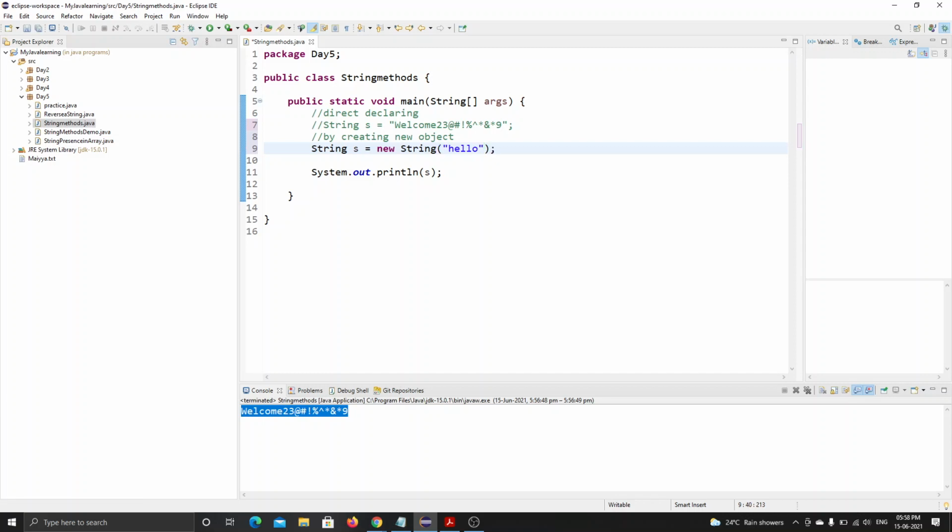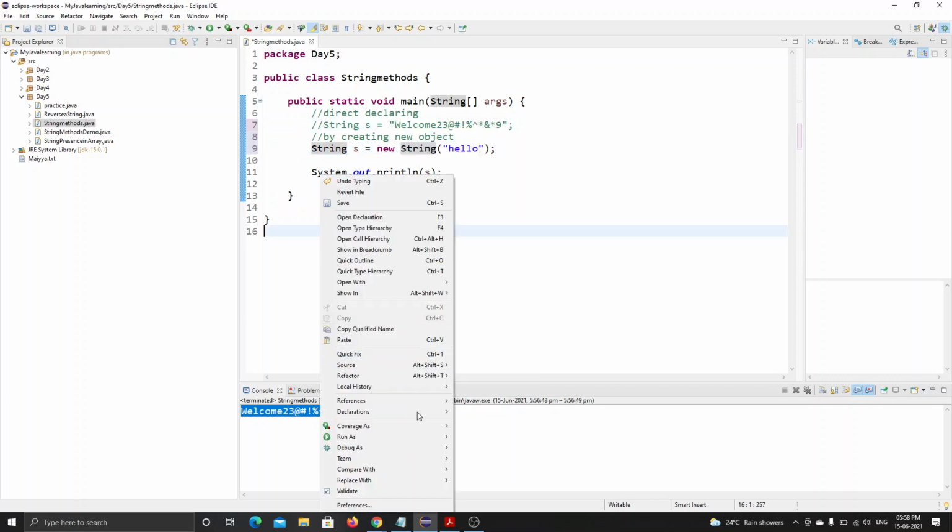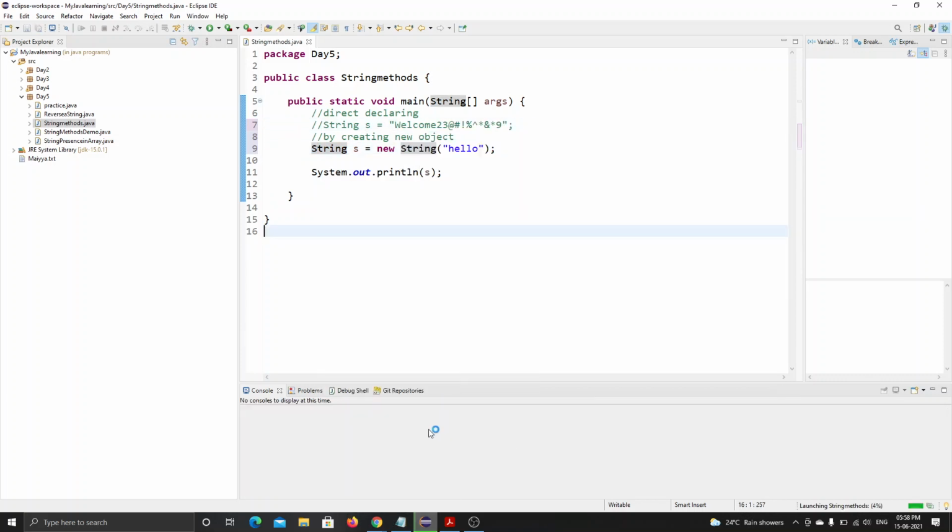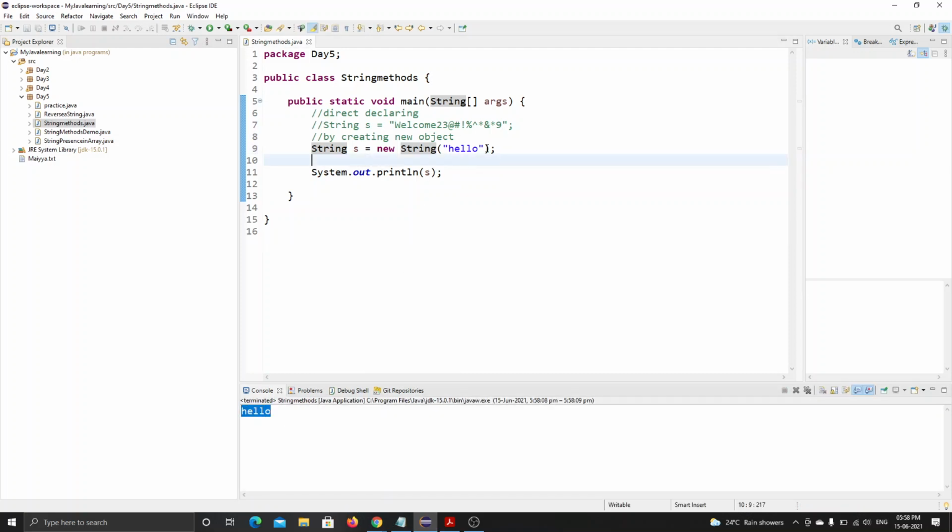What is easy to use? See, we can use this by creating an object and also by direct declaring. Okay, let's see what this gives. See, this is giving me output as hello, right? Is this one easy or is direct declaring easy? This one is easy, so obviously we always use this one. We can also declare it using the other one, but the length of that declaration is too long, so we will be using this one as it is easy. Right? Understood?